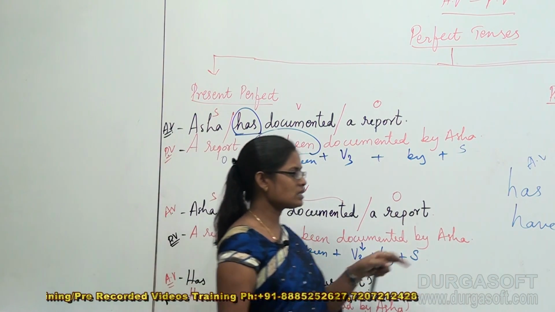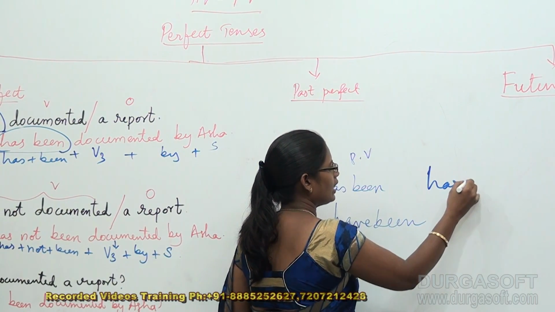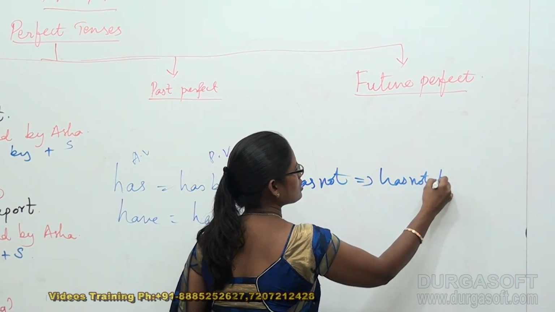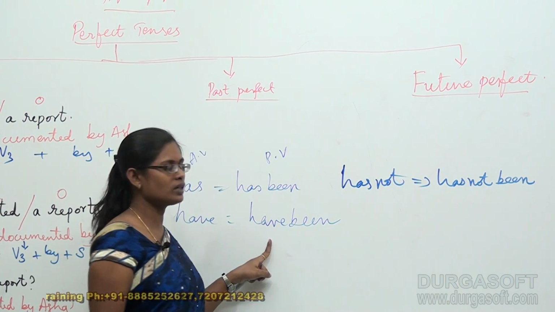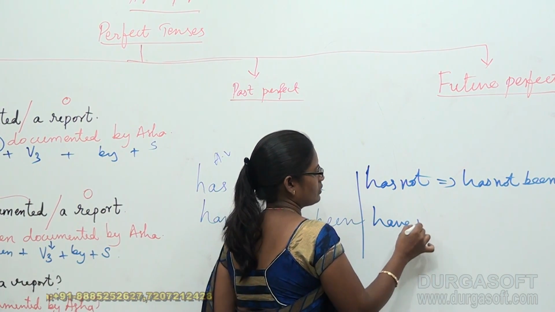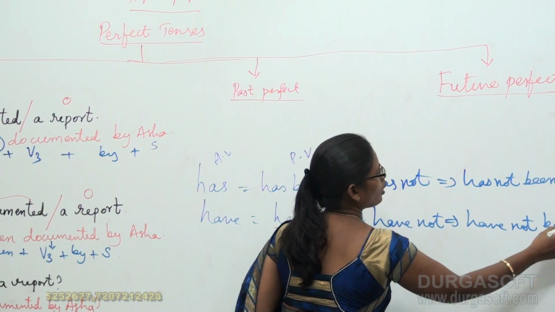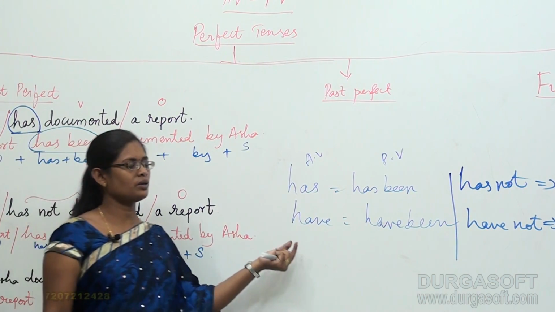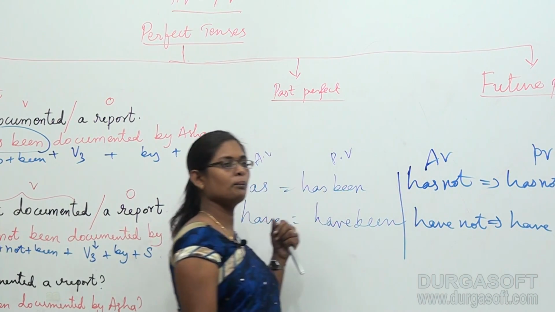Remember, has got converted into has been. In the same way, has not gets converted into has not been. Is it clear? Same as have got converted into have been in passive voice. In the same manner, have not gets converted into have not been. Clear? So these are small techniques that you have to follow. This is in the active voice and this is in the passive voice.